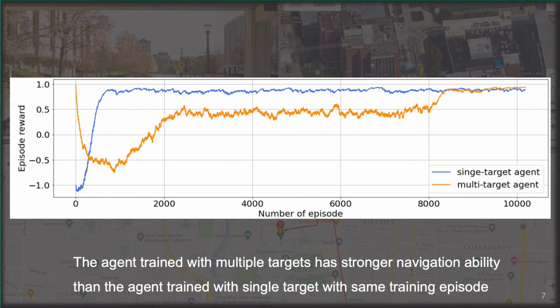Here is the training process of 2 agents. As shown in this figure, the agent trained with multiple targets has stronger navigation ability than a single target agent with the same training episodes.